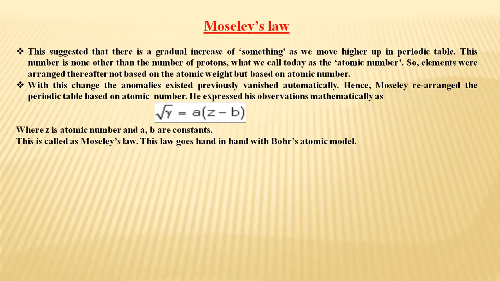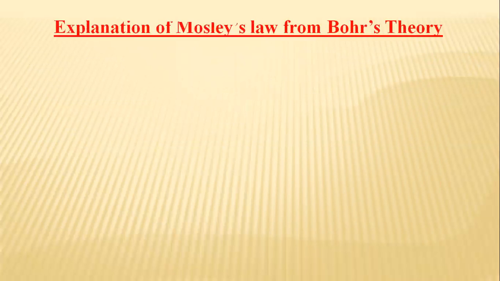From the study, he concluded that the atomic number is the fundamental property of the elements and not the atomic weight. He found the relation between the frequency nu of the X-rays and the atomic number Z of the emitter, and then he plotted the graph, which was a straight line.